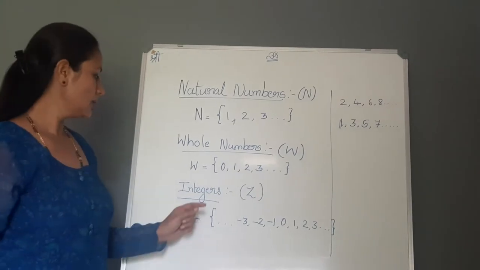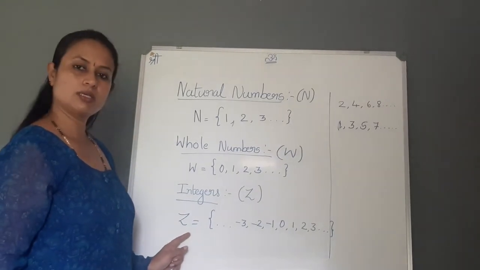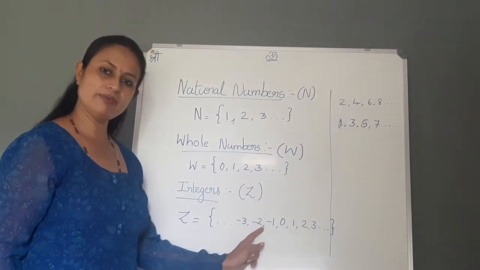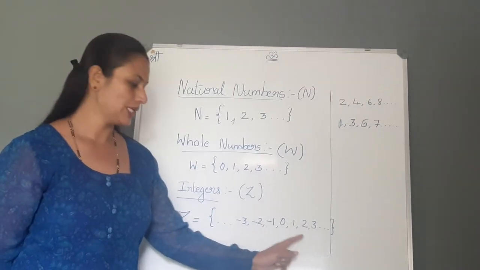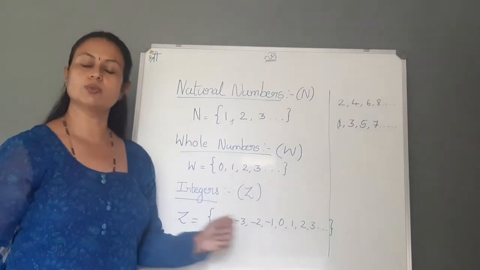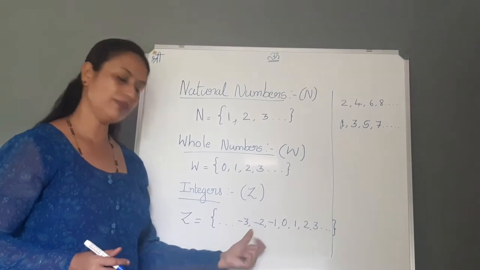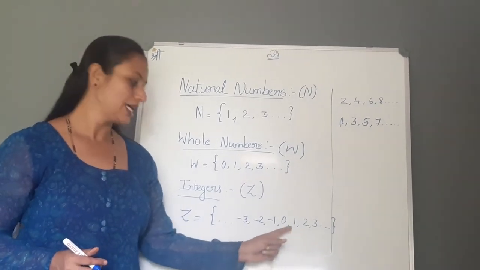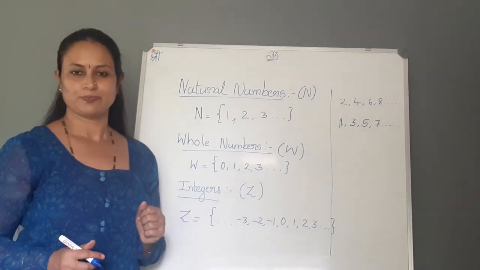That means integers are the negative and the positive numbers along with the 0.